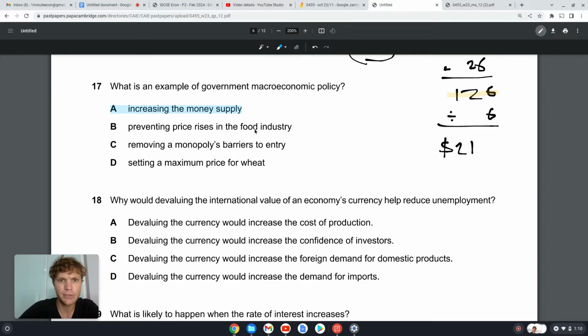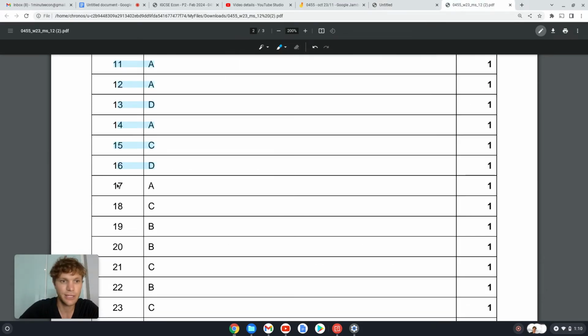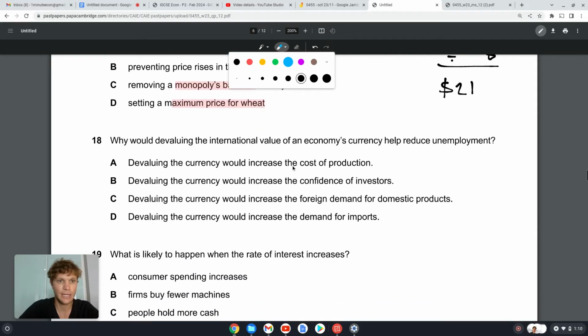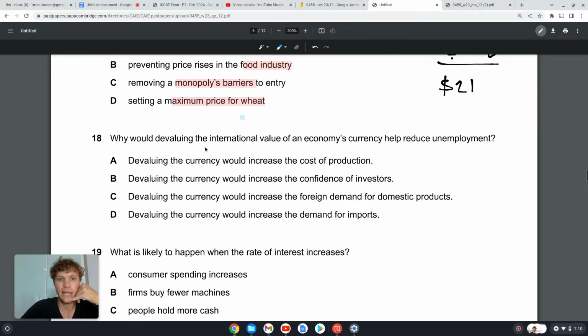B, preventing price rises in food industry. Nope. So that's a specific industry. That's only the food market. So that is microeconomics. Removing a monopoly's barriers to entry. So a monopoly is a firm in one specific market. Microeconomics. Setting a maximum price for wheat. Okay, so that's specifically in one market for wheat. So that's a microeconomic policy. So our answer is A, increasing money supply. 17, A. Okay, 18. Why would devaluing the international value of an economy's currency help to reduce unemployment?